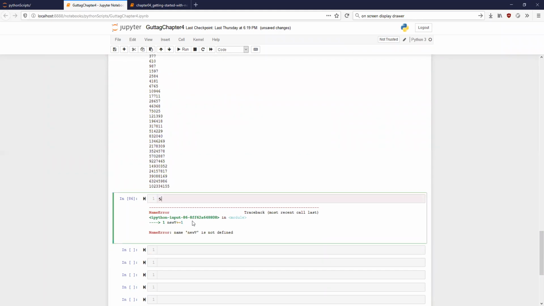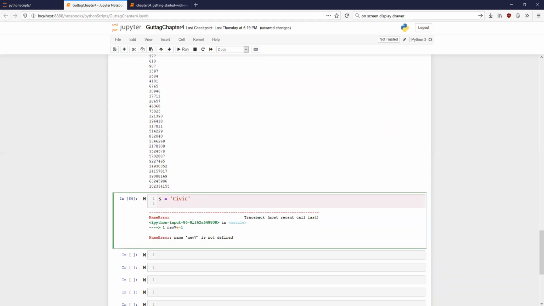So let us define a string s is equal to civic. But anyway, first we have to define the function. So define is palindrome. What are the inputs?